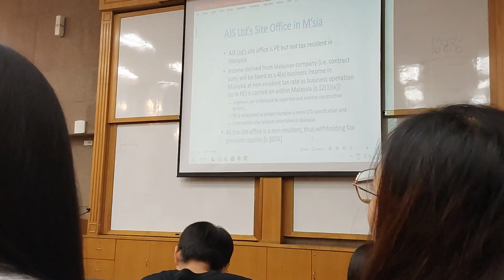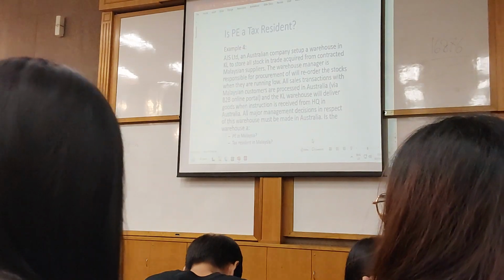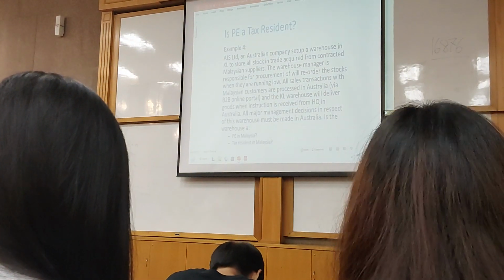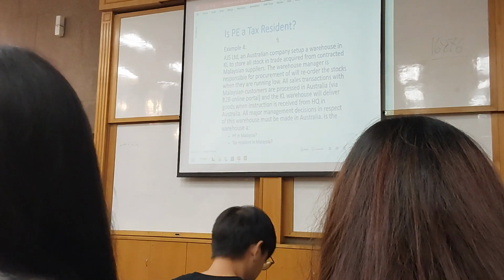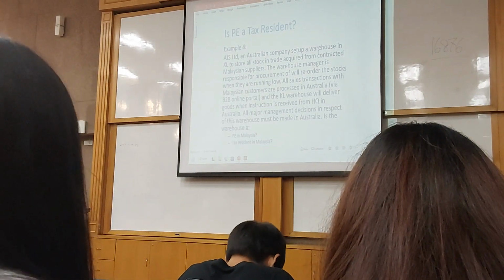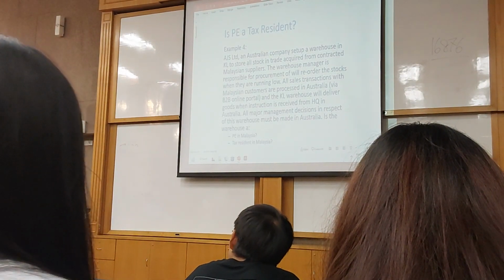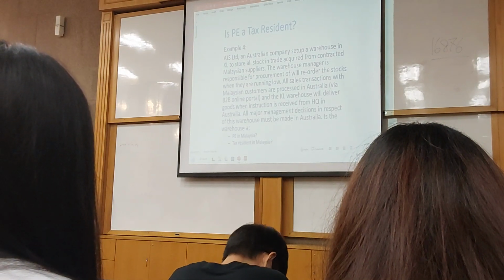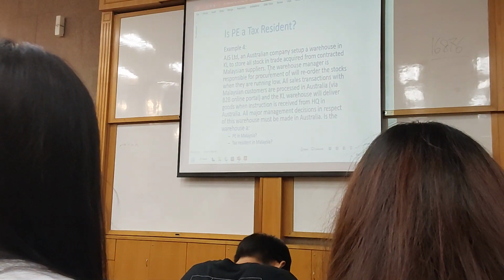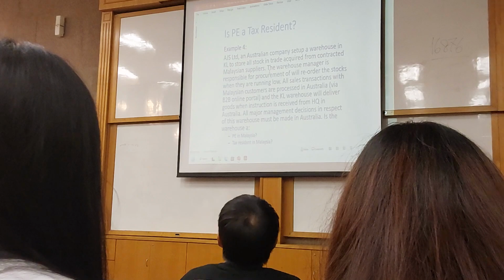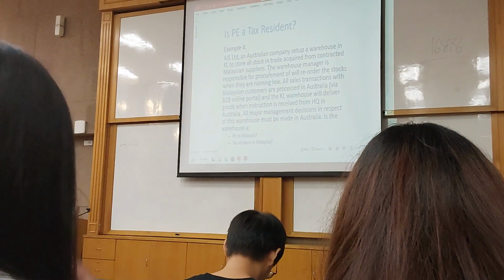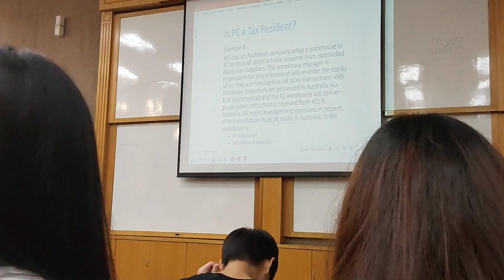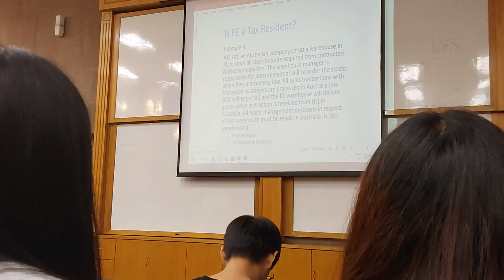Now back to example number 4. An Australian company set up a warehouse in KL to store all stock in trade acquired from contracted Malaysian suppliers. This one is slightly more complicated. The warehouse will stock up all the goods purchased from local Malaysian suppliers.